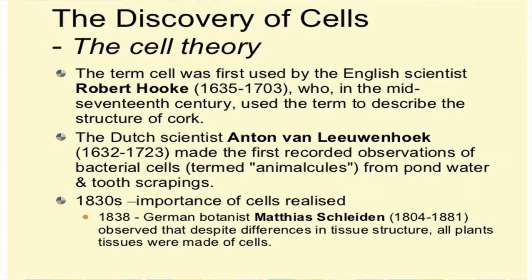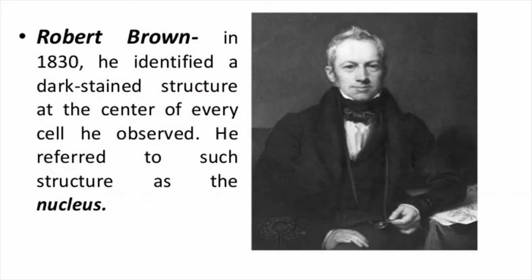And in the 1830s, the importance of cells was realized. What is the importance of cells in living organisms? The German botanist Matthias Schleiden, 1804 to 1881, observed that despite differences in tissue structures, each and every part of the plant tissues was made up of cells. And Robert Brown, in 1830, identified the nucleus. Robert Hooke discovered the cell, but inside the cell, the brain of the cell is the nucleus. Who discovered it? That is Robert Brown, not Robert Hooke.